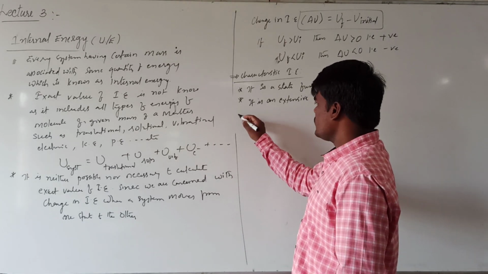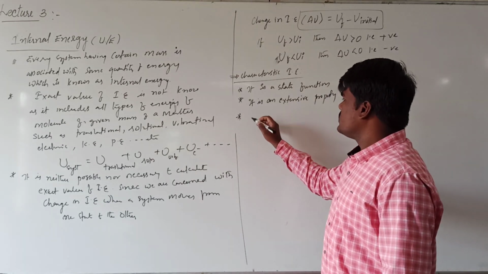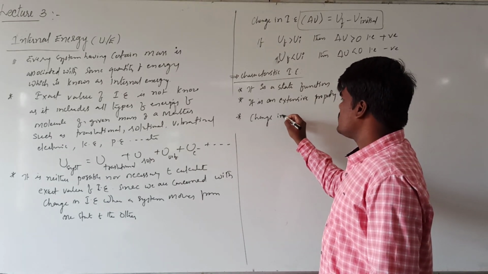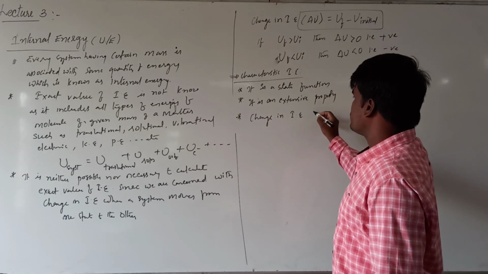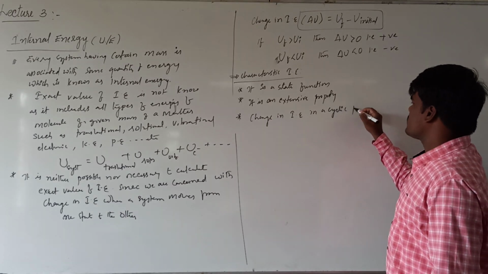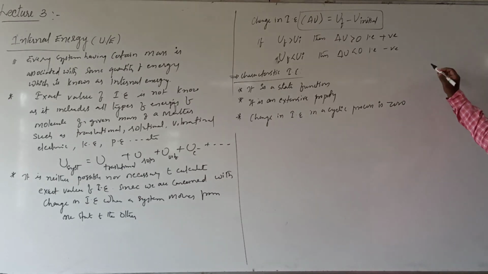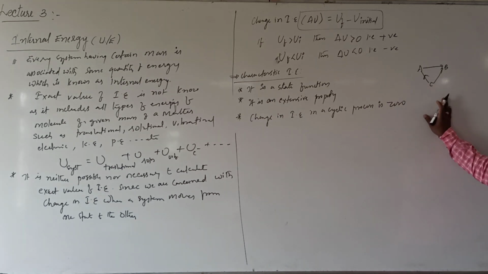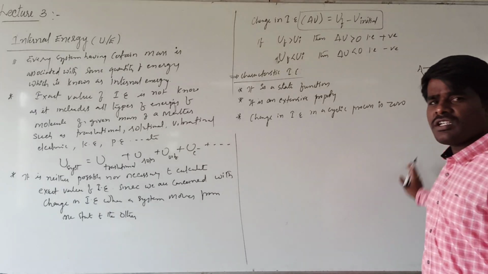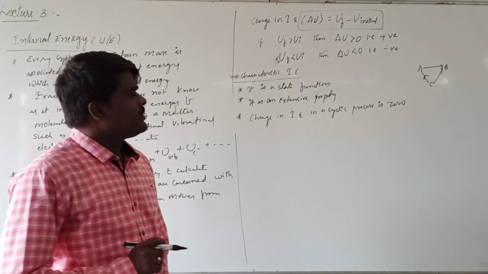Right? Now, the change in internal energy in a cyclic process is 0. If you are talking about a cyclic process, suppose a system goes from A to B, B to C, and again C to D. So the change in the state function in a cyclic process will always be 0. Okay?